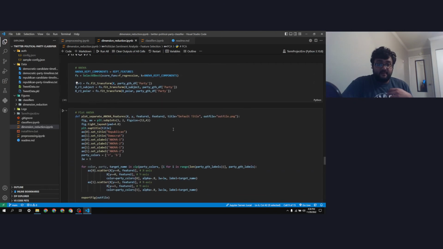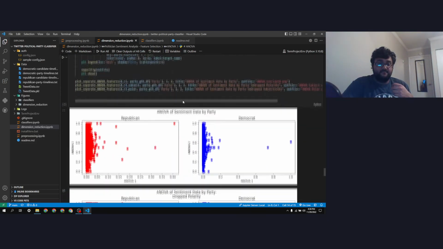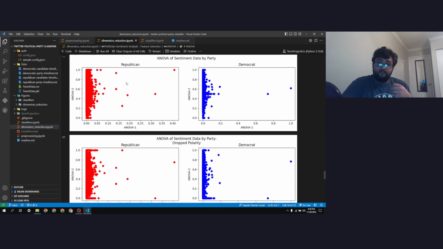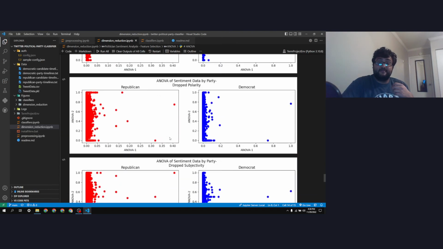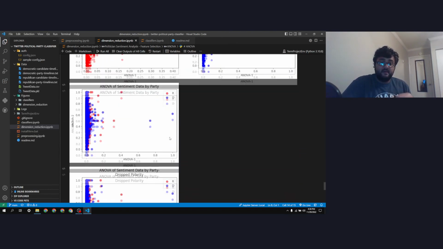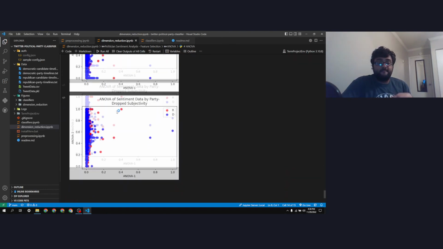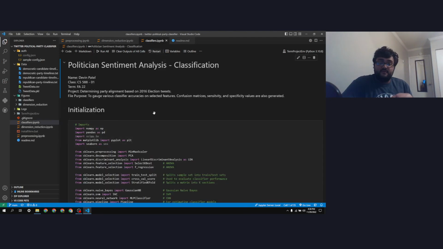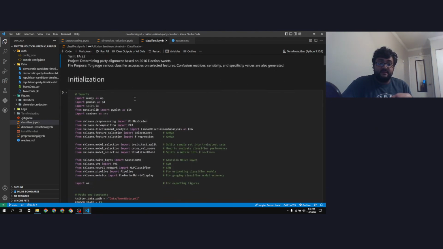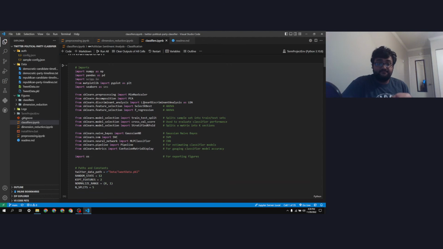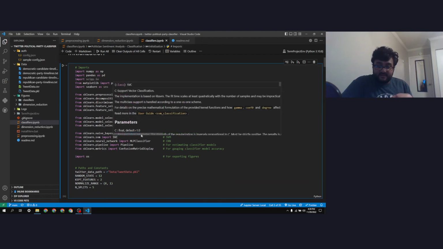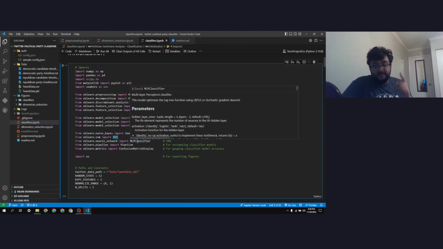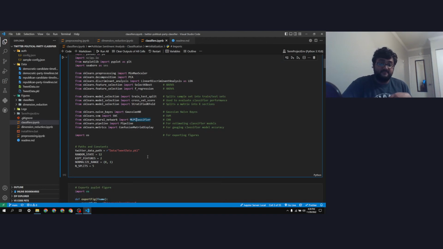ANOVA is the same process. This creates the new data sets, and they get plotted below, with one plot with the separate classes so you can see the individual class basis, and one with them overlaid onto each other. Moving on to the classifiers, we initialize the classifiers. We are using Gaussian naive Bayes, SVM with RBF kernel, and the MLP classifier.